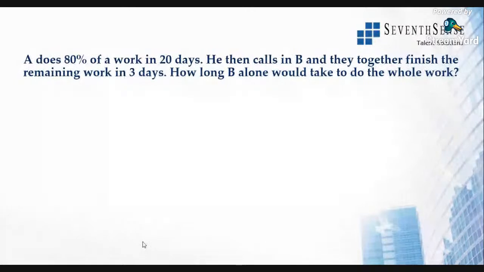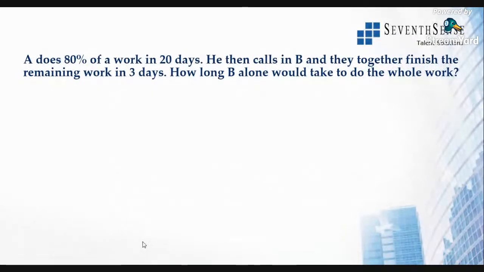Okay, so now this is in terms of percentage. A does 80% of the work in 20 days. He then calls in B and they together finish the work in 3 days. Right? That is remaining work. How long will just B take to complete the whole work?